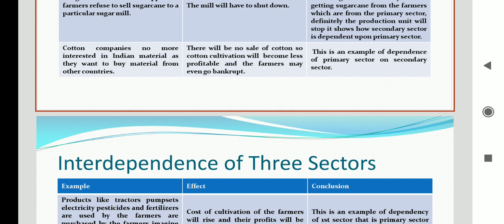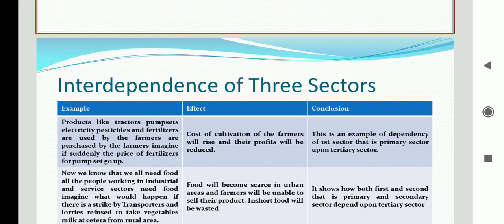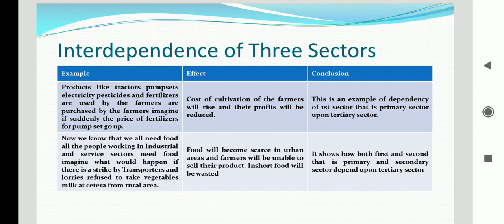So what will be the result? This is an example of dependence of primary sector on secondary sector. In first example, we saw how secondary sector is dependent upon primary sector. And here with this example, it is clear that not only secondary sector is dependent upon the primary sector, but equally primary sector is also dependent upon secondary sector. Let us take another example.